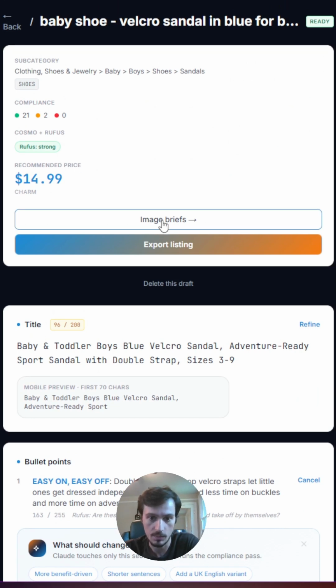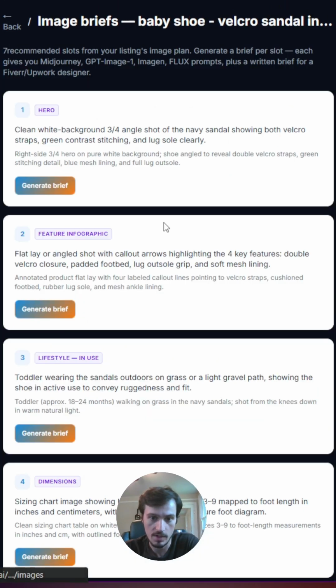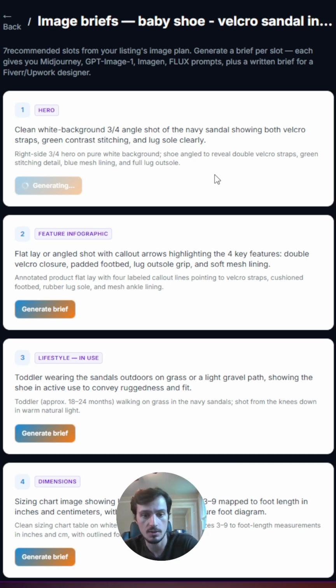Even more incredibly, we've got image briefs over here. So each image, we can generate a brief. And once that brief is generated, you're going to see the exact queries that we can input into any AI tool to actually create the image itself. And they're going to be super in-depth for each type of AI tool, or if you're using a freelancer, you have a whole spec that you can just send the freelancer directly and they will create that image for you.